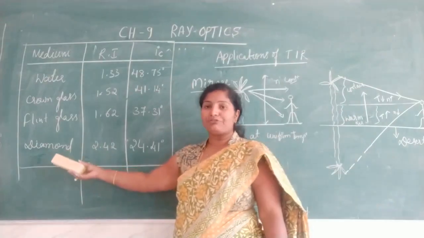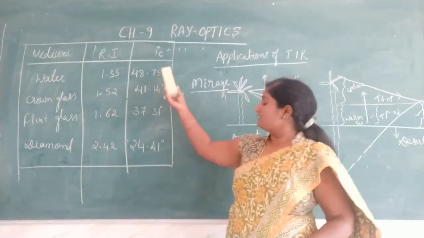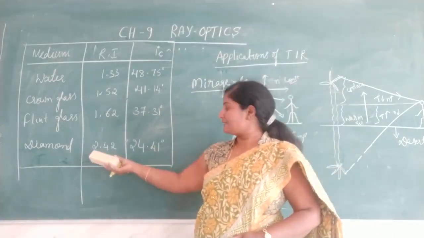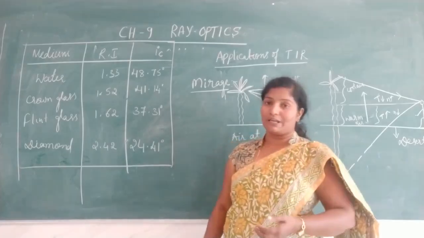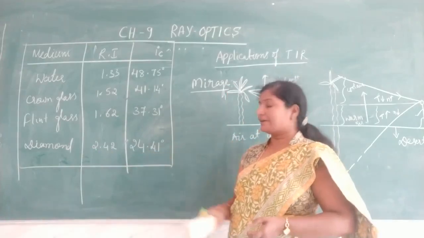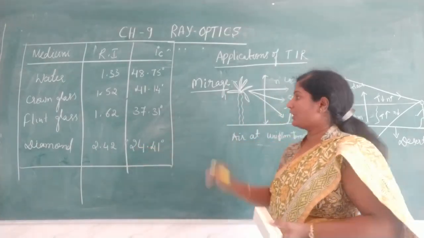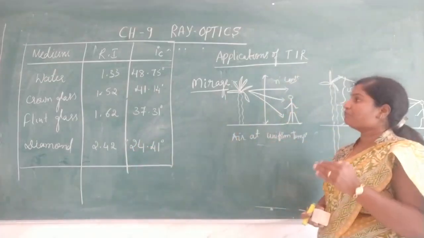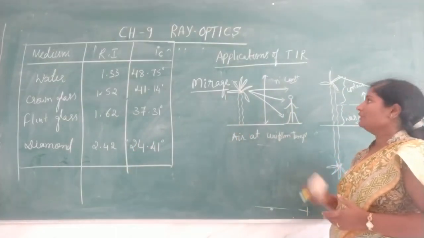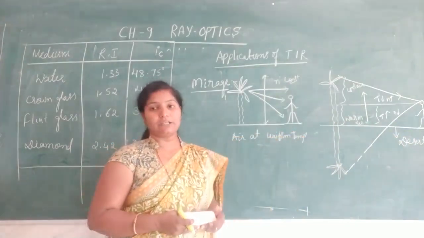And in many of the problems, they will give diamond as an example. So critical angle for diamond is 24.41 degree, and it has a high refractive index, high optical density, that is 2.42. Okay, so this is about the relation between the refractive index and the critical angle for different mediums. Next let us discuss the applications of total internal reflection.